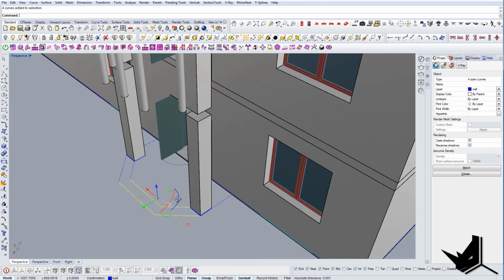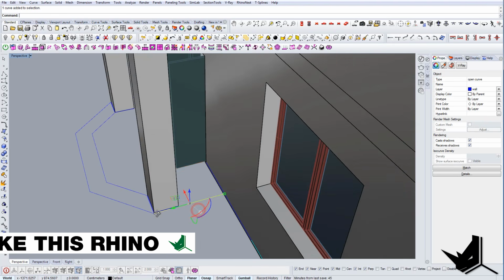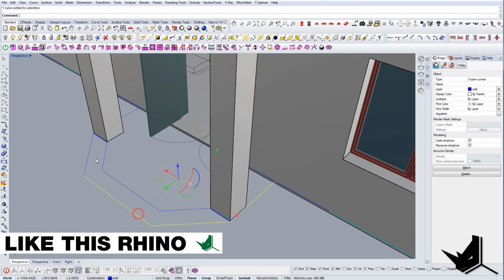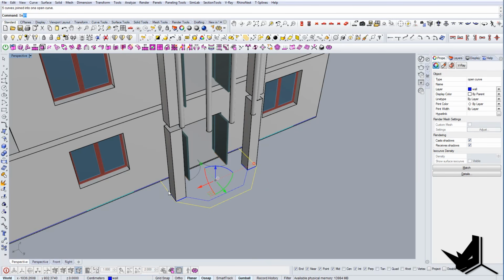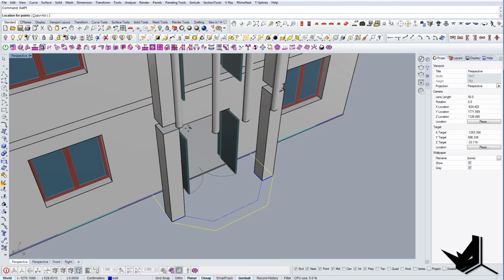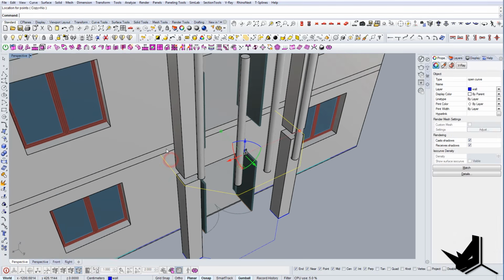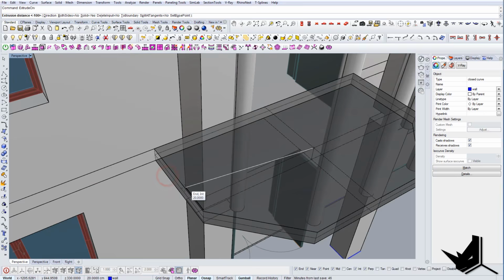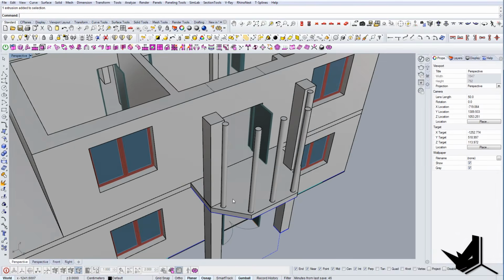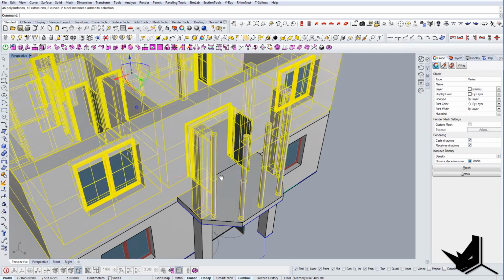You can just select all of these guys, and let's just join them. Let's bring them up, and let's do the close curve, and let's extrude them till there, and there it is.